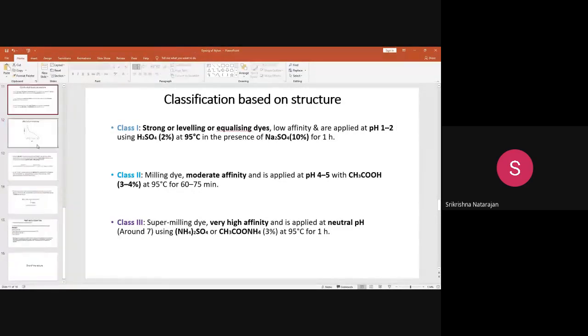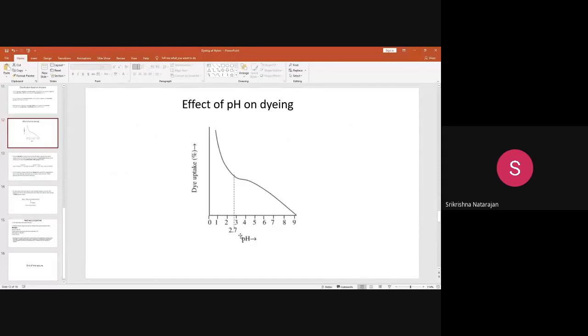So coming down to our discussion, the pH of this dye is very important to know. Effect of pH: pH is the most critical part in the acid dyeing of nylon. If you see pH from 0 to 9 on the x-axis, and the y-axis shows the dye uptake, this place at 2.7 is called the isoelectric point. You should know what is meant by isoelectric point, where there is a balance of positive and negative charges.